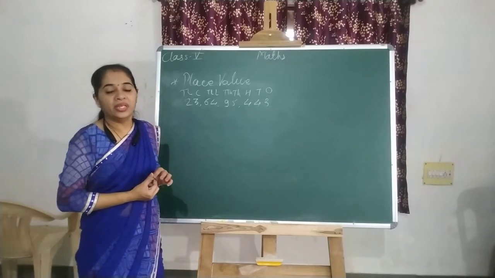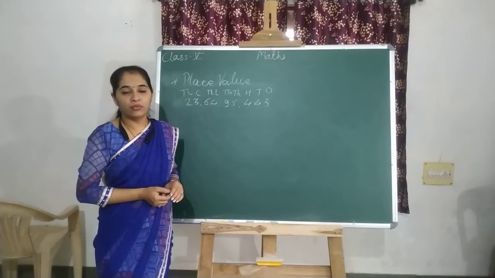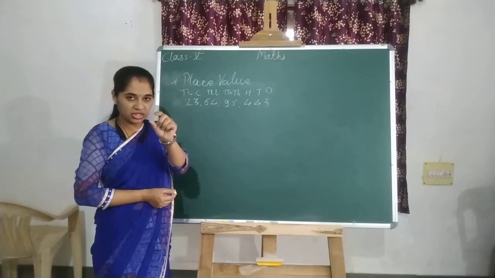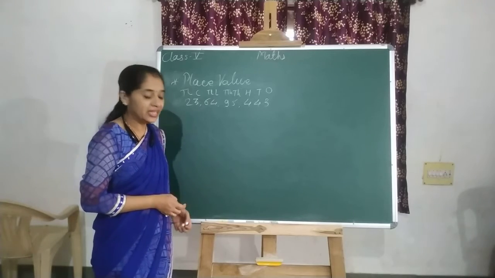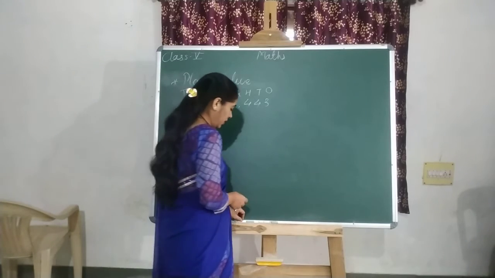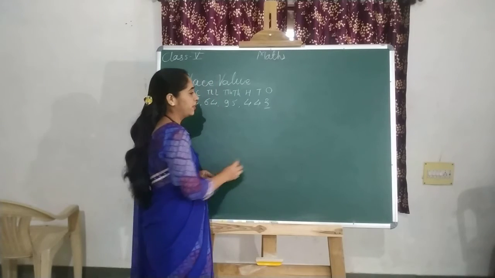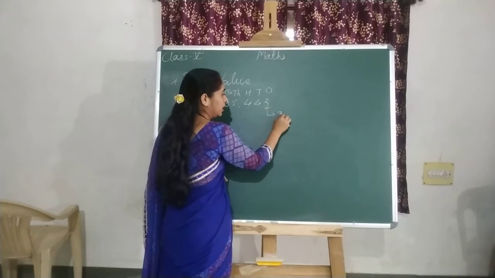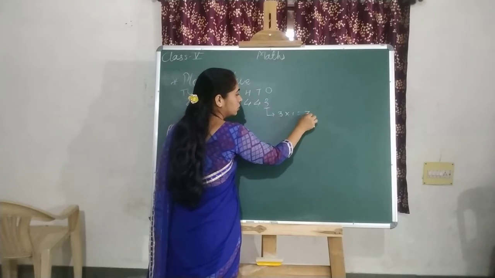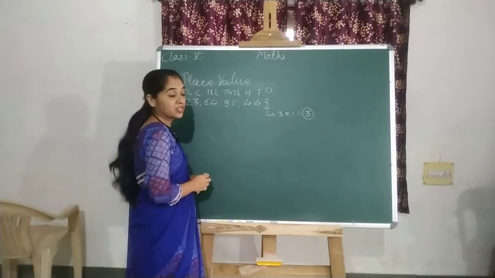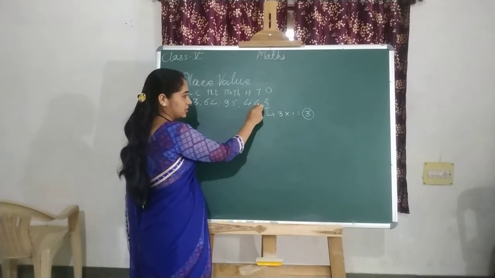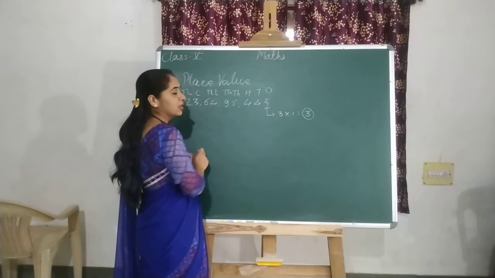Place value is the value of the digit at that place. For example, 3 is at the ones place, so 3 multiplied by 1 is equal to 3. That is the place value of this 3 digit in this number.